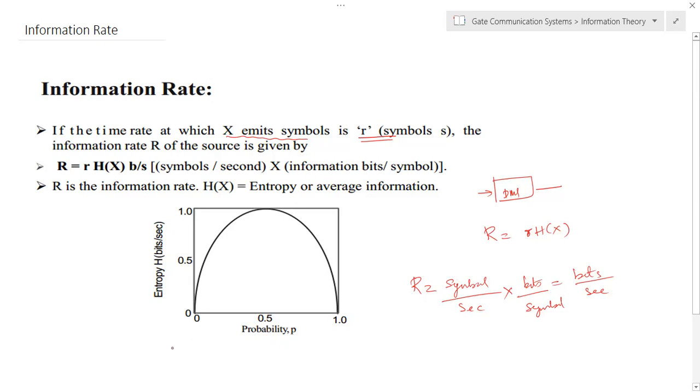If you consider a binary channel, the probability of one symbol is p, and the average information you can call H(X). If there is a binary channel and the probability of one symbol is p, then you can write log 1 by p, and another symbol is